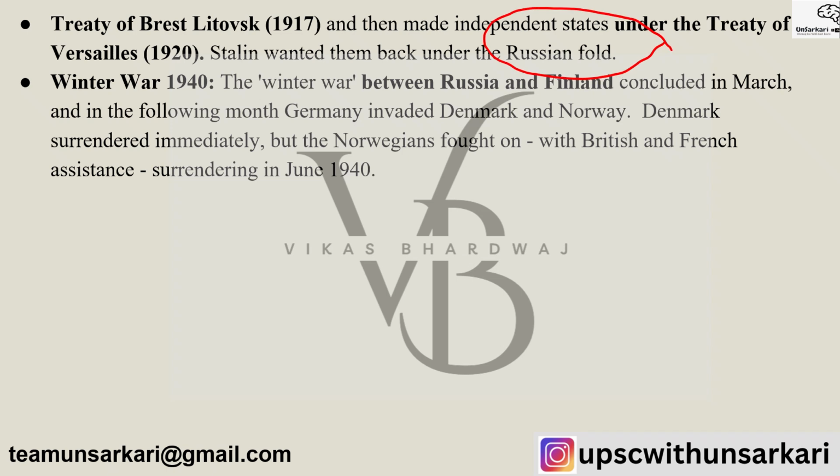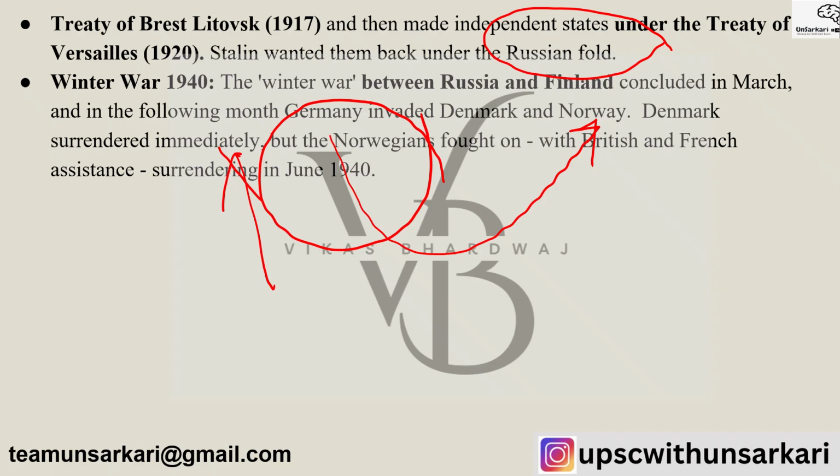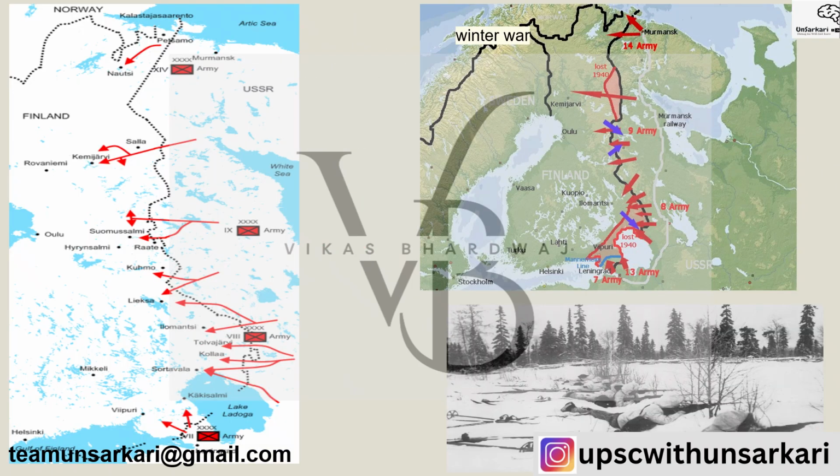The Winter War between Russia and Finland concluded in March 1940, and in the following month Germany invaded Denmark and Norway. Denmark surrendered immediately, but Norway fought on with British and French assistance, surrendering only in June 1940. So you see, this is the Winter War, and see how the battles were being fought.